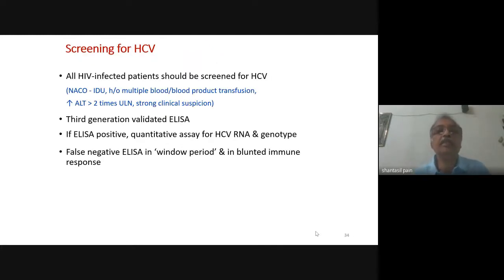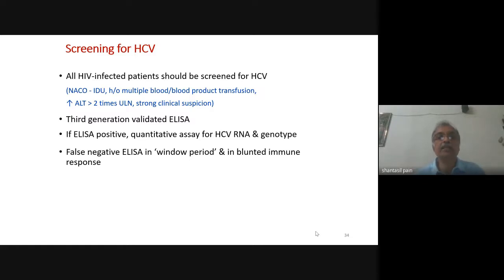All HIV infected patients should be screened for HCV. You should test routinely for HCV antibody using the third generation validated ELISA. If the ELISA is positive, that means HCV antibody is positive, you check for the HCV RNA and genotype. In our national program, we are just looking at the HCV RNA. Genotypic facility is not there.